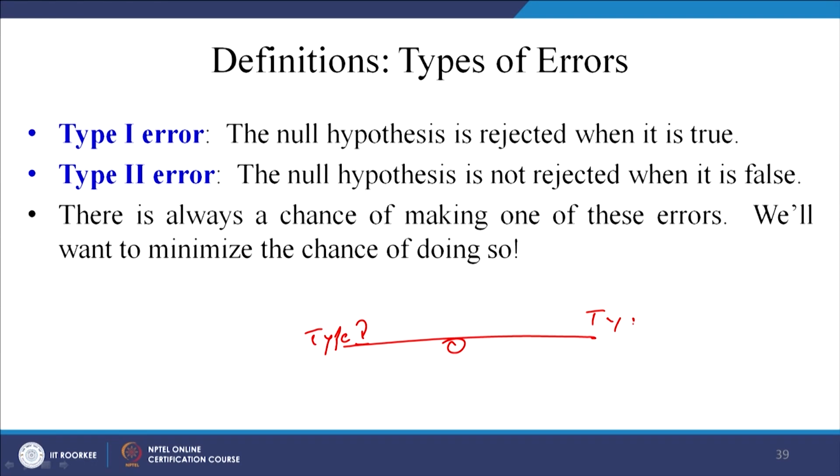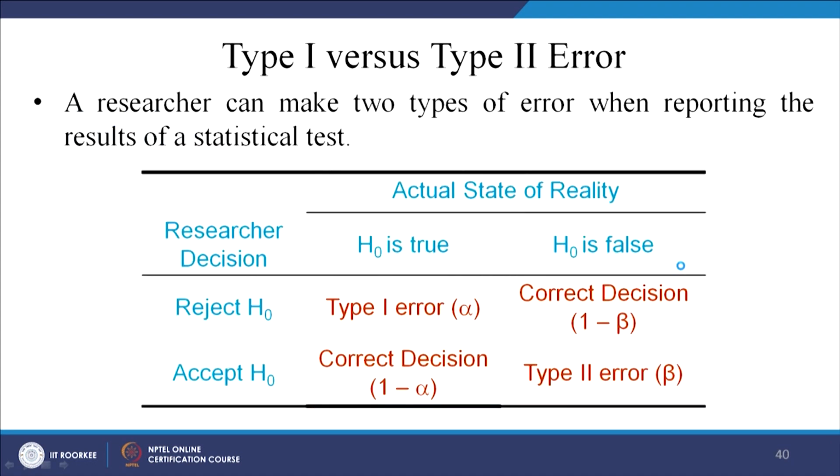So, that is like a seesaw, right. You can understand this is like a seesaw, this is type 1, this is type 2. So, if this grows, then that will come down, or if you bring this one down, then this will go up, okay. So, let us take this type 1 versus type 2 error as I had explained. Reject H0, accept H0 is the decision. So, type 1 error, just there is a slight shift here. The actual, this is null hypothesis true, this is null hypothesis false. In my diagram which I had done, I had brought this portion here and this portion I had taken here. So, that is why the difference.